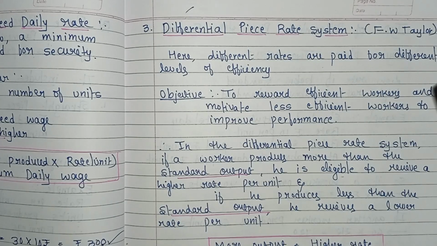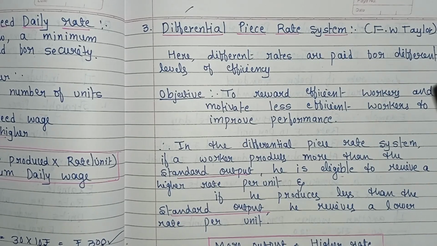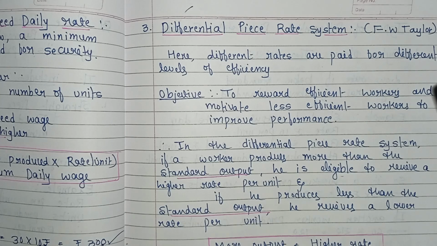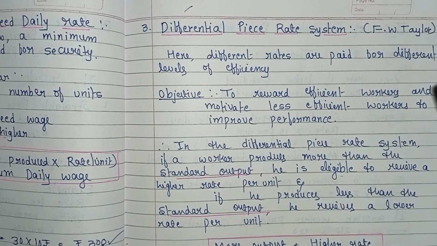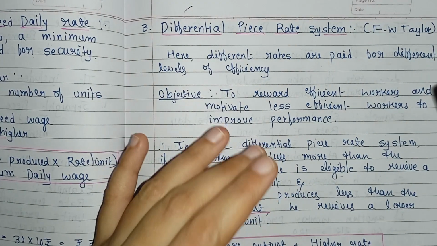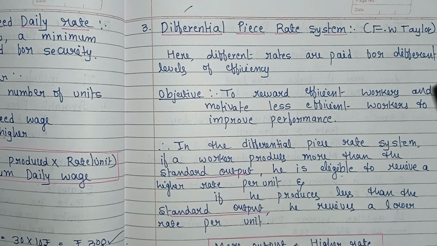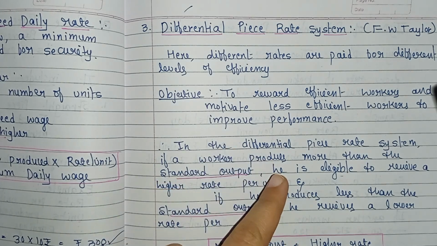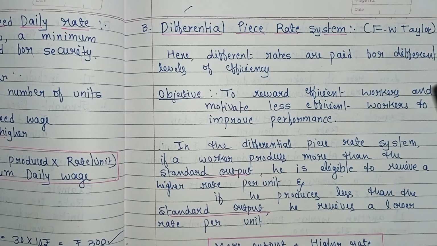It means workers who produce more than the standard output are paid at a higher rate. What does standard output mean? It is the predetermined quantity of units that a worker is expected to produce in a specific time period. Clear? That is what standard output is.